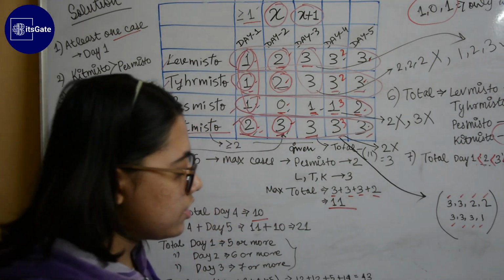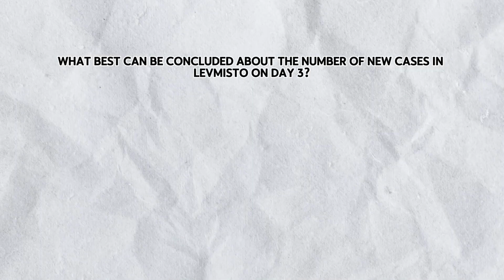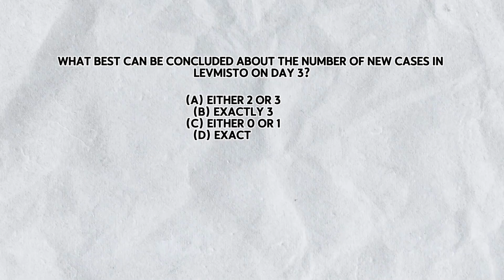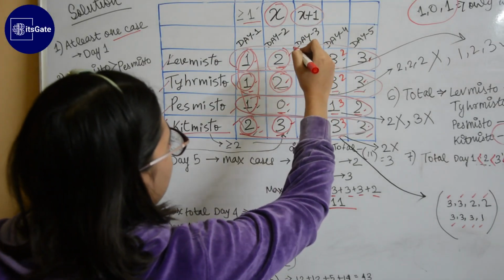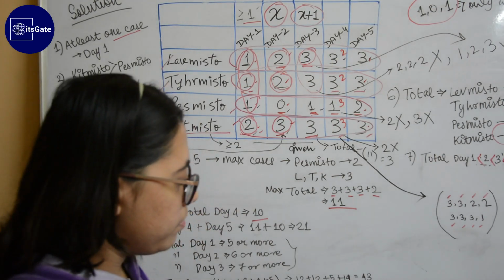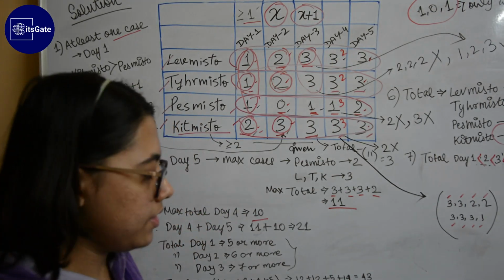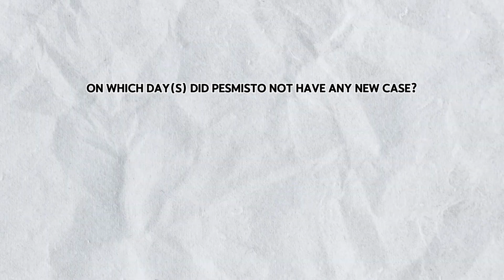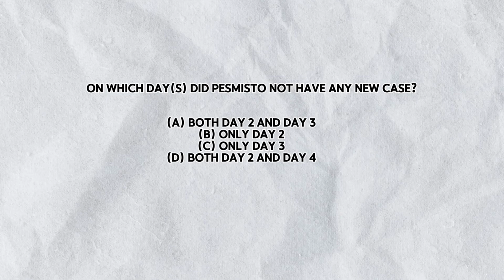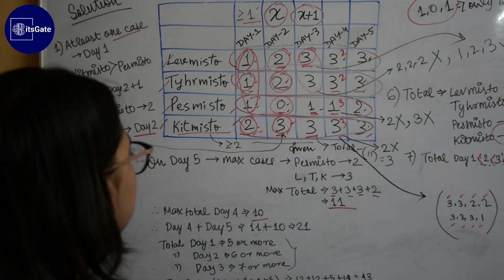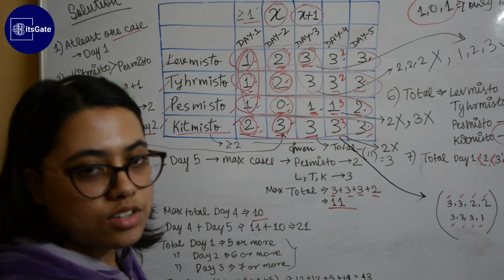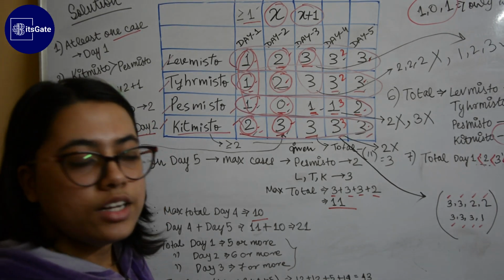Now let's move to the next question. What best can be concluded about the number of new cases in Levmisto on day 3? This is also a very direct question. On day 3 in Levmisto, we have 3 new cases. So the option will be exactly 3, option B. Then the next question is, on which day did Pesmisto not have any new case? So we can see from here that on day 2 there is no new case in Pesmisto. So the answer will be option B, only day 2.